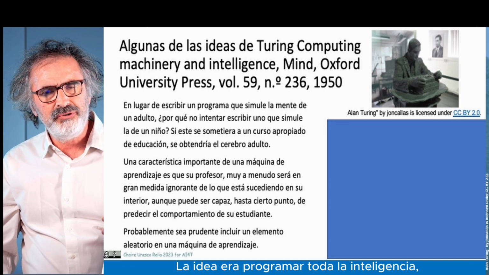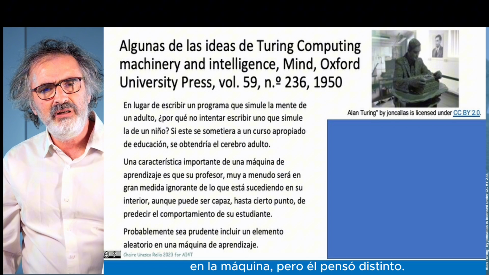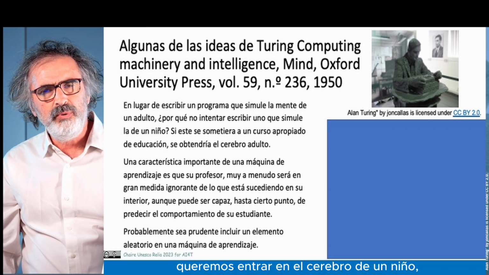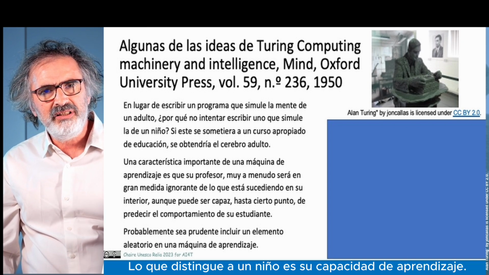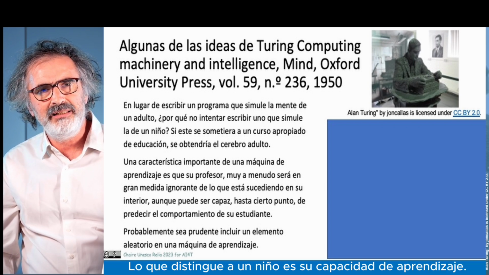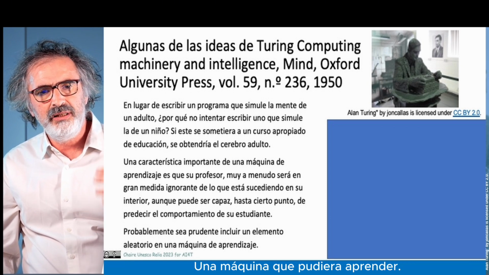So one idea was to actually program all the intelligence into the machine, but he thought differently. He thought, what we want to do is enter the brain of a child, not the brain of an adult. What distinguishes a child is the capacity to learn. So he invented the notion of a learning machine, a machine that could learn.